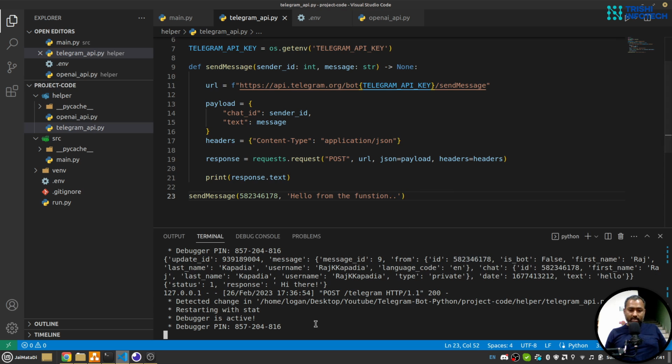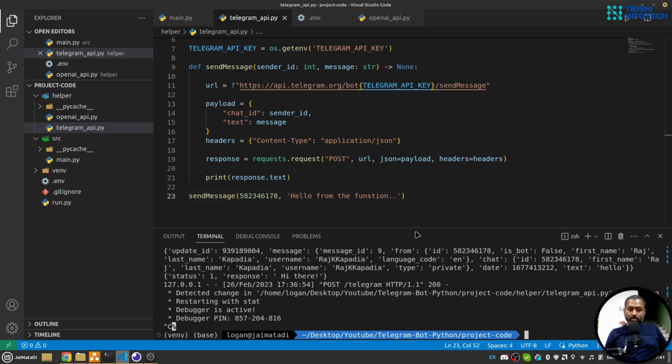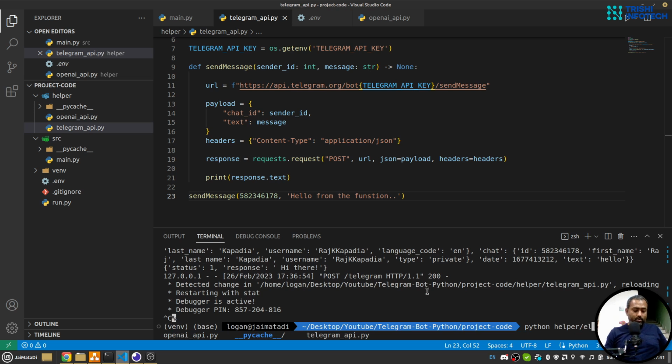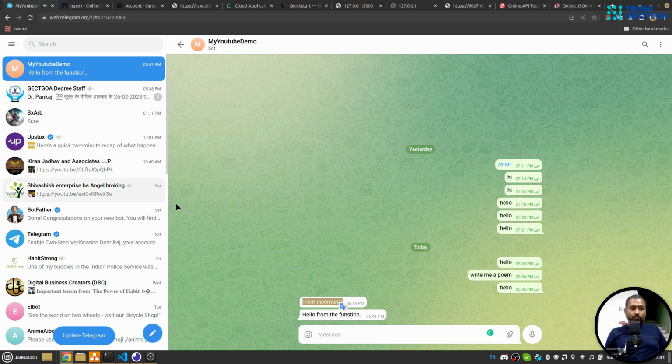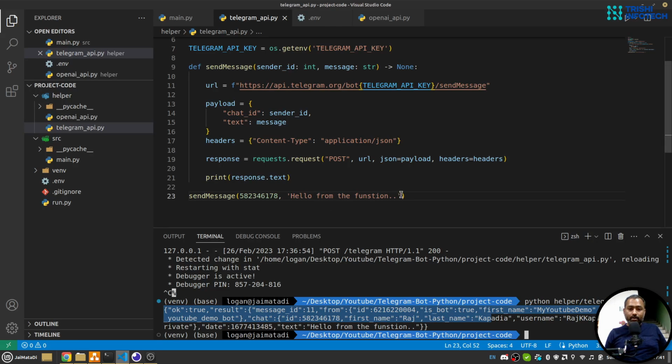But it is not used, the function did not call itself, so I'll say python, then helper, then Telegram API. Yeah, so we got the response, and indeed we got a message, hello from the function. It was misspelled.